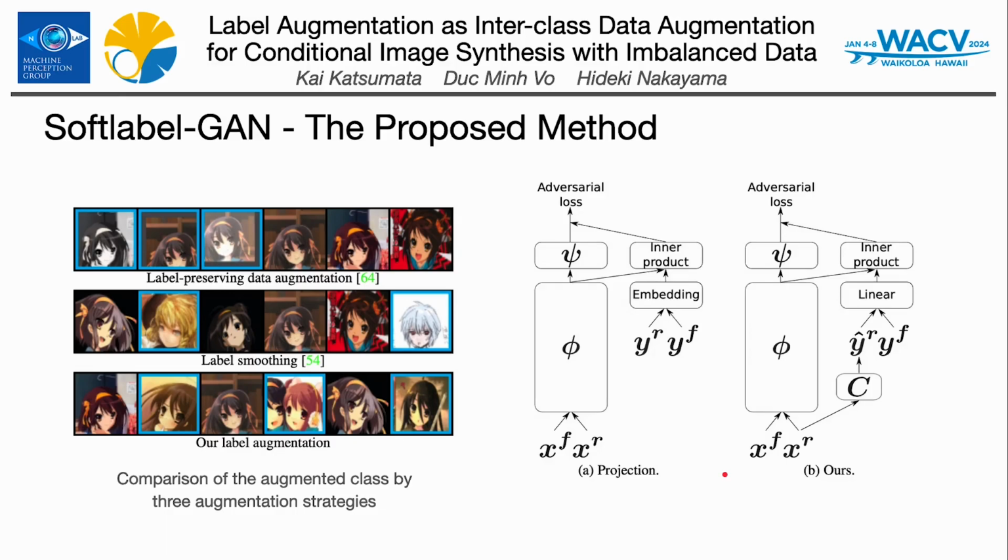In practice, Soft Label GAN works by blending labels from different classes and presenting these blended labels to the discriminator. For example, instead of strict cat or dog labels, the model might see labels that are parts cat and parts dog. This encourages the model to generate images that are not just representative of majority classes, but also capture the essence of less represented ones.